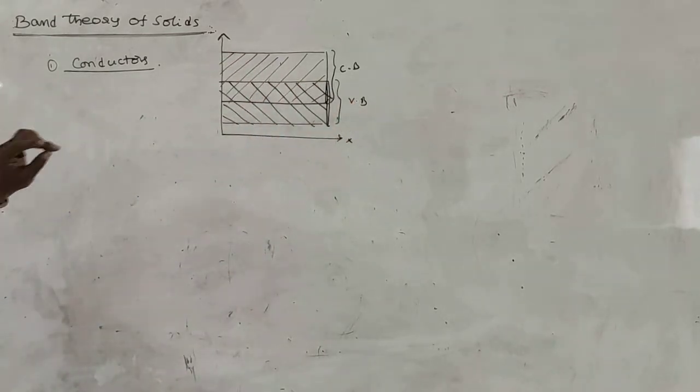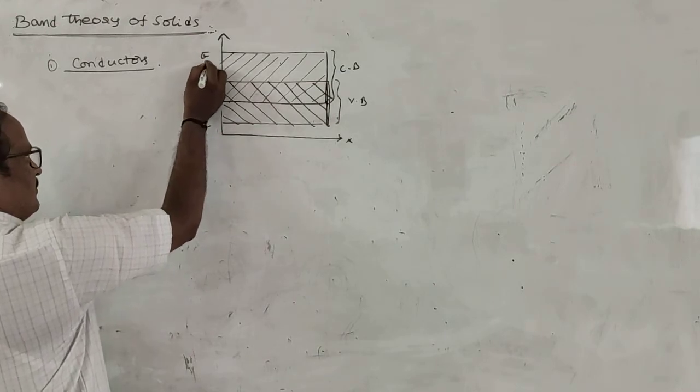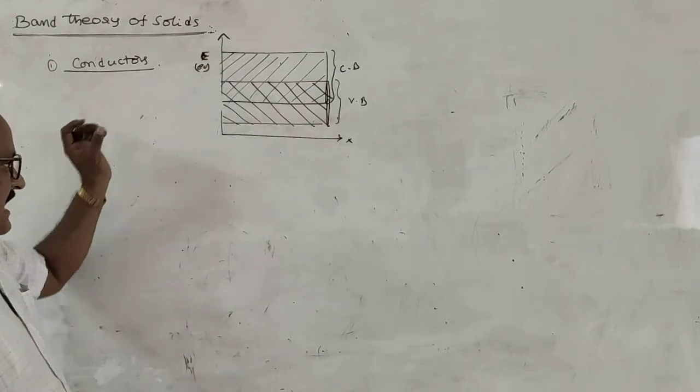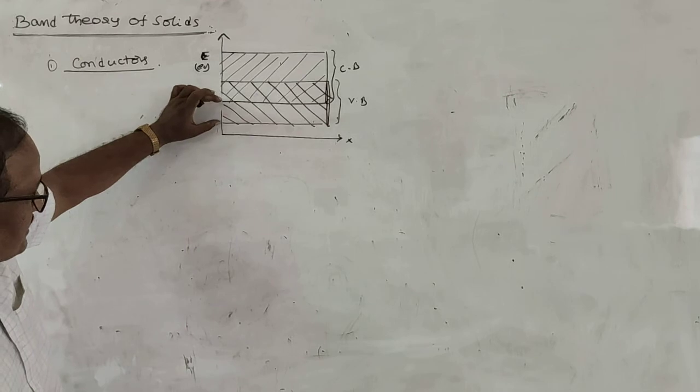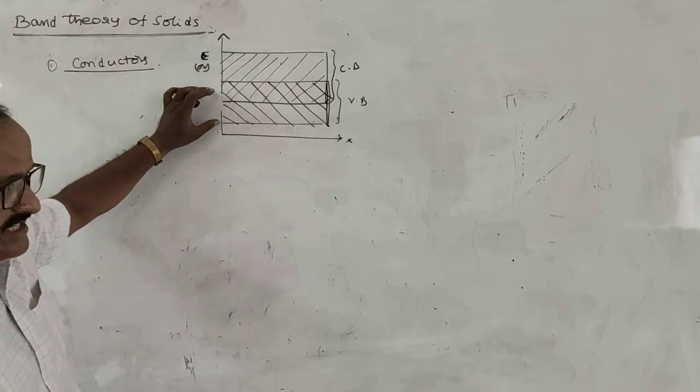The valence band and conduction band are overlapped together. Overlapped together means the free electrons in the valence band can easily jump to the conduction band without being given any energy.